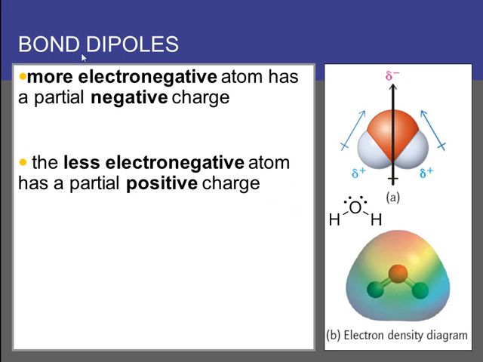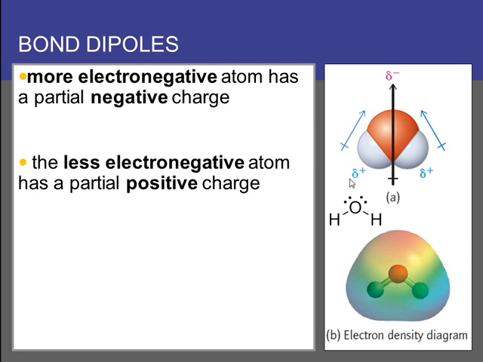So this leads to an idea called bond dipoles. And again, here we'll show water. Oxygen is much more electronegative than either of the two H's, and so we can draw these two arrows that have a sort of a cross at the back side of the arrow, and the arrow points towards the more electronegative element. So we point from the hydrogen to the oxygen, from the hydrogen to the oxygen, and this plus sign at the back here indicates that the hydrogen has a partial positive charge. And this hydrogen also has partial positive charge, so the oxygen has partial negative, giving water a very polar characteristic.